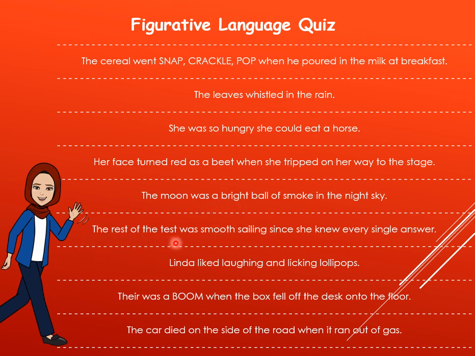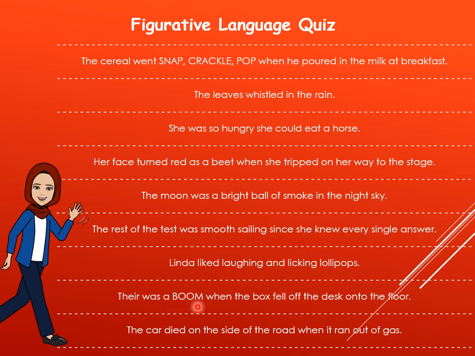The rest of the test was smooth sailing since she knew every single answer. Okay, good job, metaphor. And here we have alliteration. Excellent. Linda liked laughing and licking lollipops. Good job. This is alliteration only.